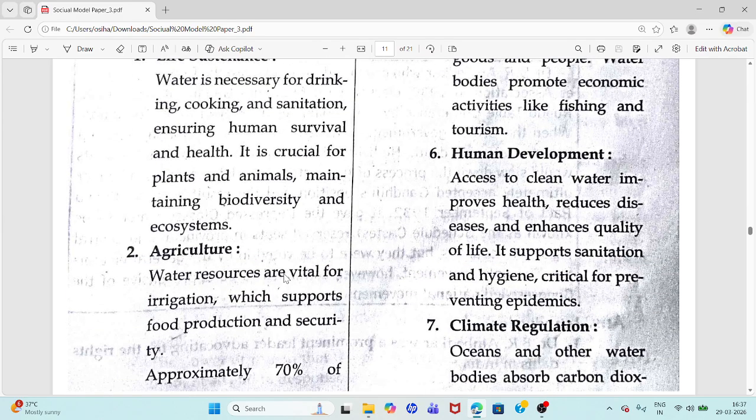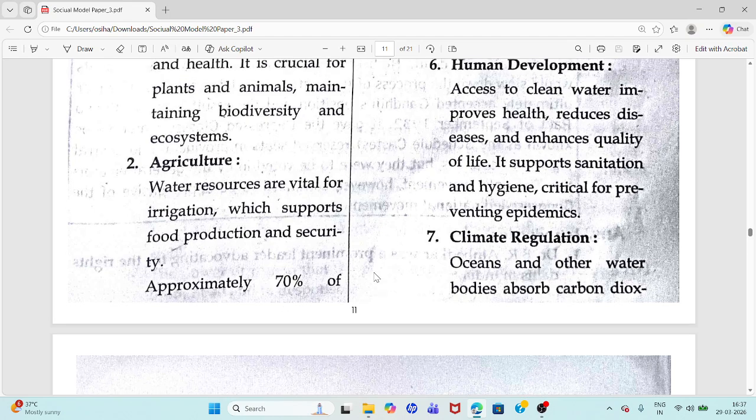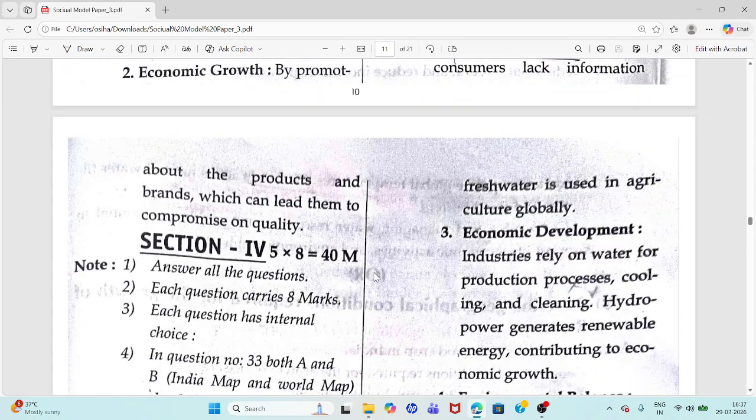Agriculture: water resources are vital for irrigation, which supports food production and security. Approximately 70% of fresh water is used in agriculture globally.